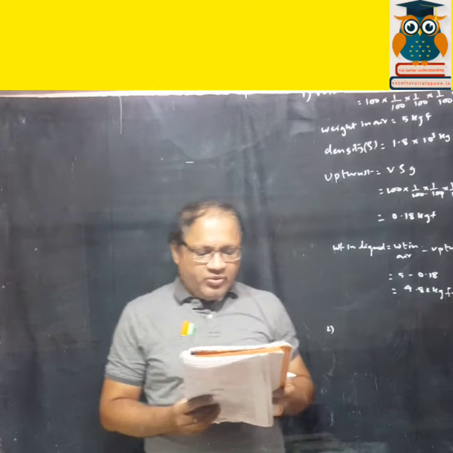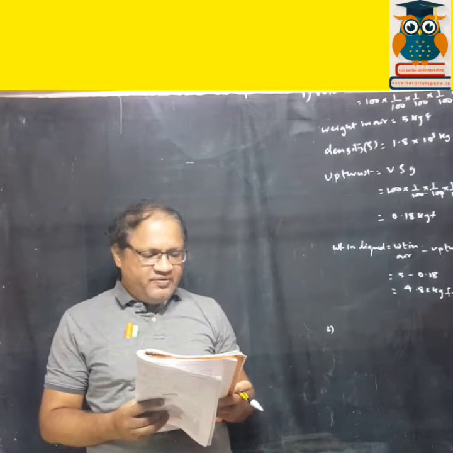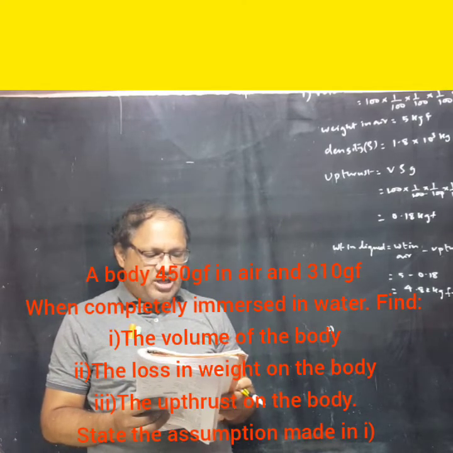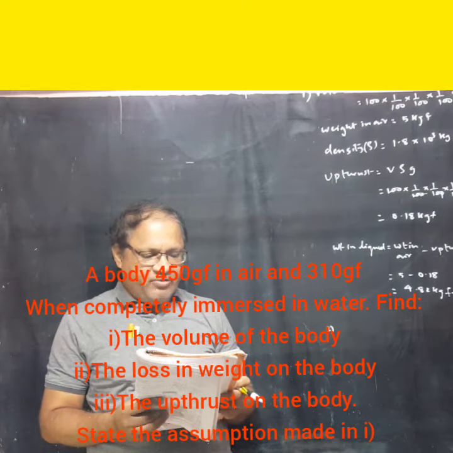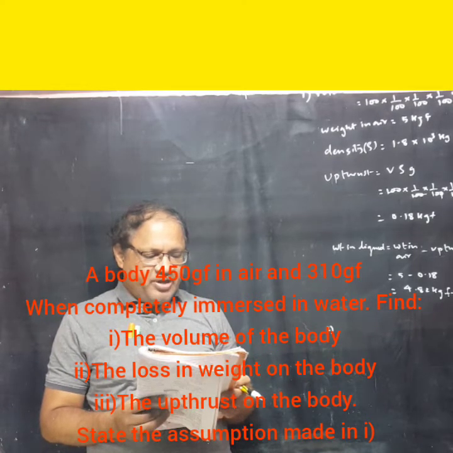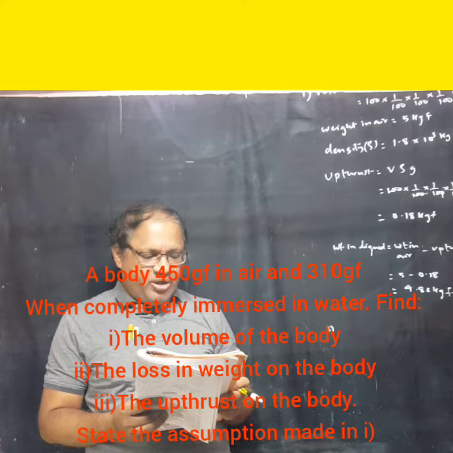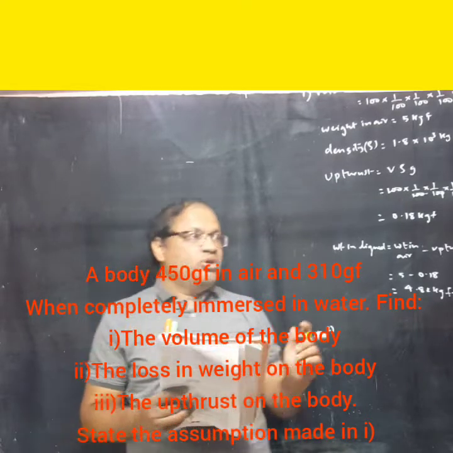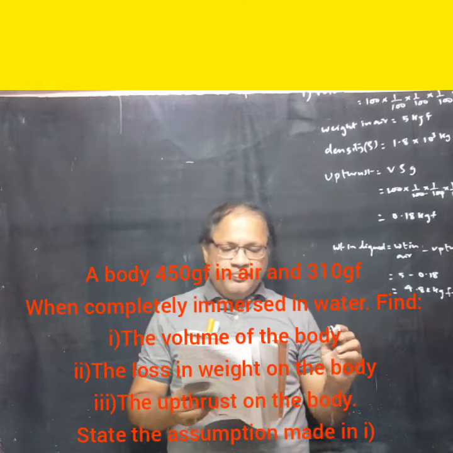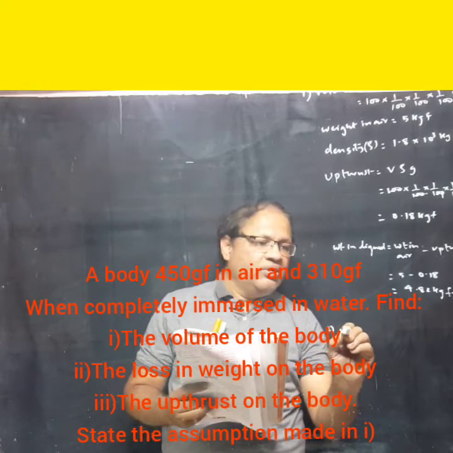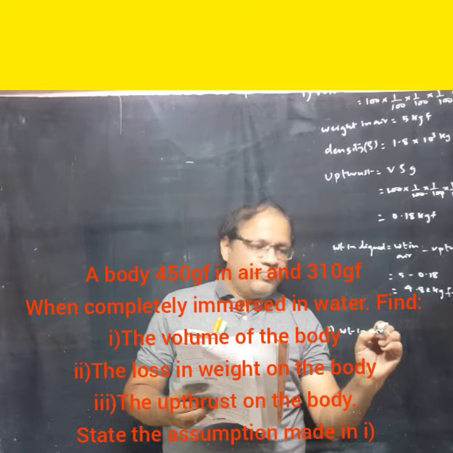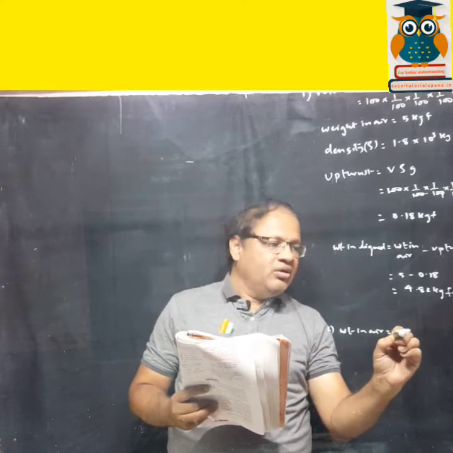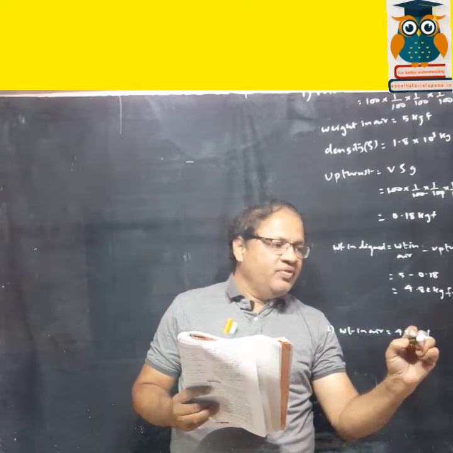A body weighs 450 gf in air, 310 gf when completely immersed in water. Find the volume of the body, the loss in weight of the body and the upthrust on the body. State the assumption made in part 1. So now you write all the particulars down. Weight in air is 450 gf.